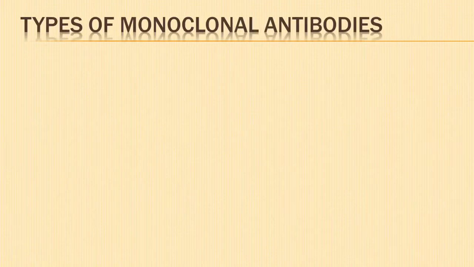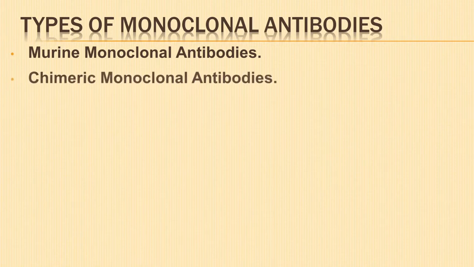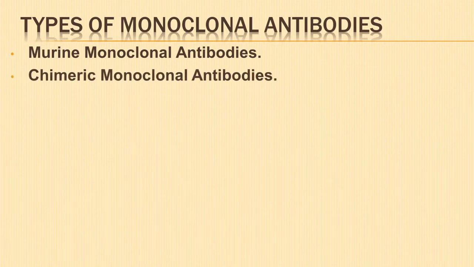The different types of monoclonal antibodies based on their sources are murine monoclonal antibodies, which have originated from rodents; chimeric monoclonal antibodies, which have a combination of mouse and human protein.